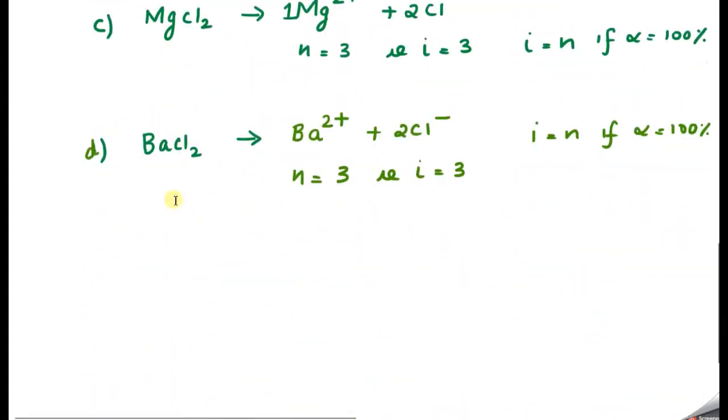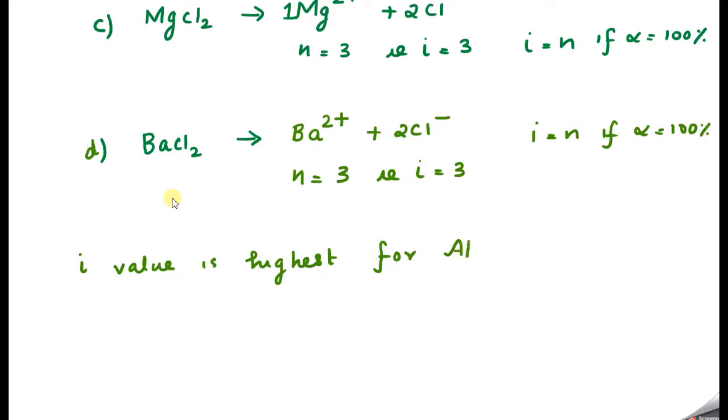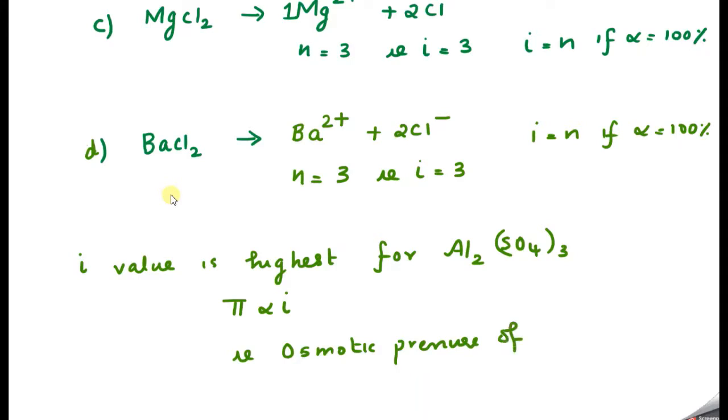The i value is highest for aluminum sulfate, Al2(SO4)3. And π is proportional to i, so the osmotic pressure of option A is the highest.